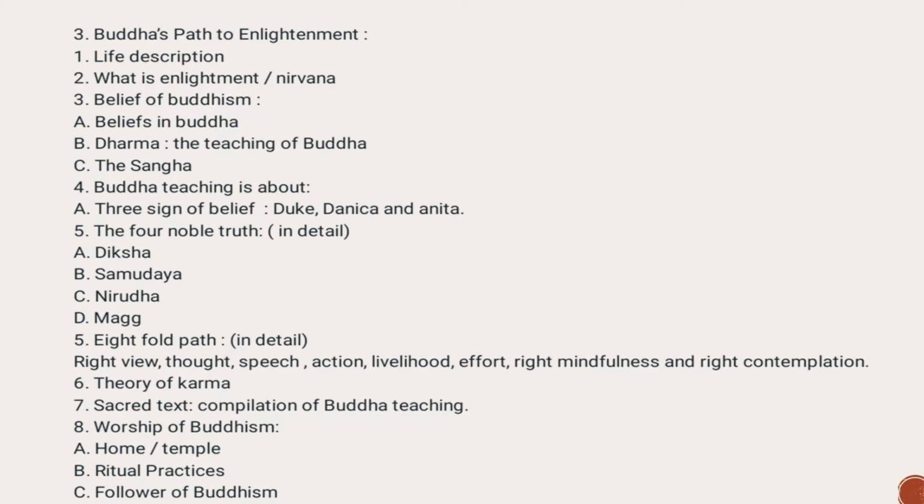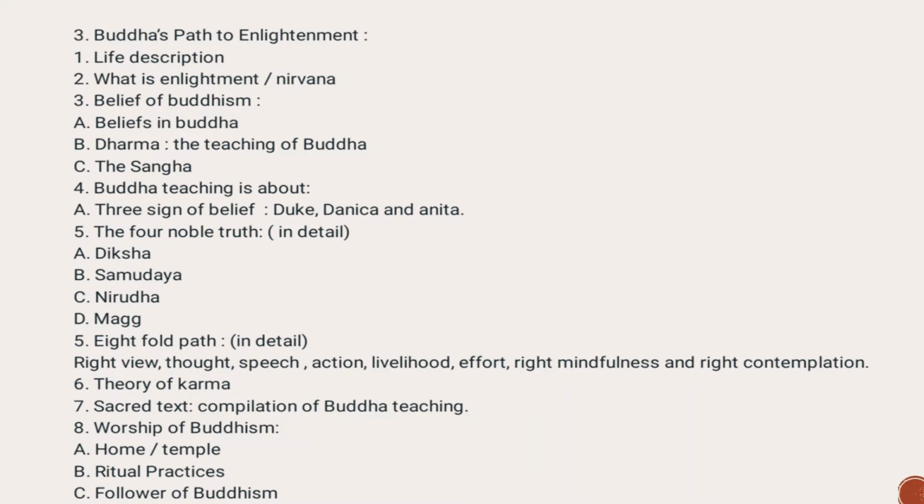So what do Buddhists believe? Here you can see the three jewels: belief in Buddha, the Dhamma, the teaching of Buddha, and the Sangha. As for Buddha's teaching, you can write about the three signs of being: Dukkha, Anicca and Anatta. Dukkha is that nothing is perfect in life, you will mention that. Anicca means everything changes form, and Anatta, the karma can be good or bad, how the person lives in this life. So you will talk about the four noble truths: Dukkha, Dukkha Samudaya, Nirodha, and the fourth truth is Moksha. So you will describe this.